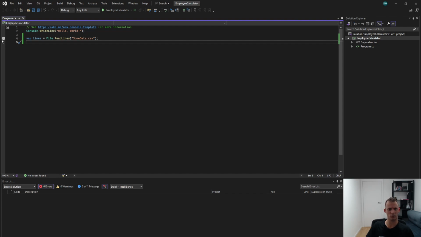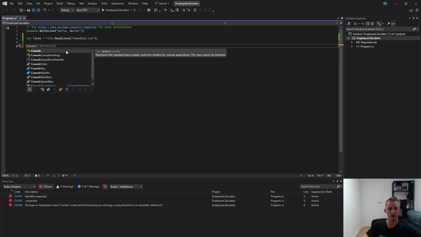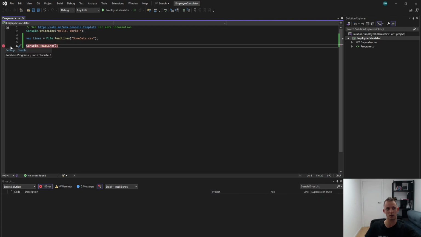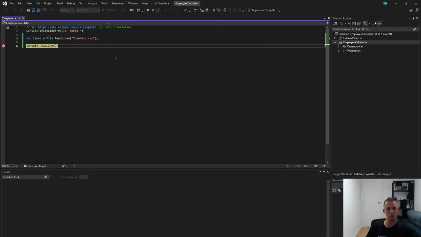I actually do it all the time. Let me put it here. Control space gives me suggestions. So read key, or read whatever, so that my program doesn't close. And okay, and I'll put a breakpoint here. Breakpoints are important. And I'll run it in debug mode. You'll see in a minute what it means.